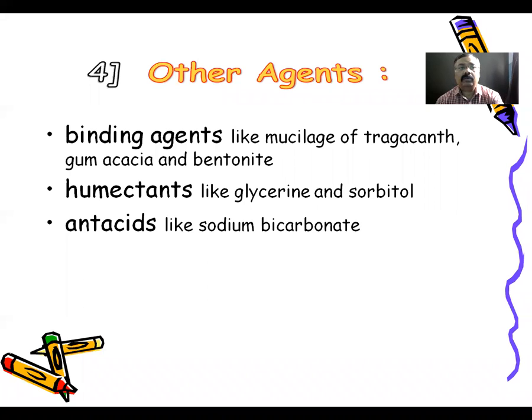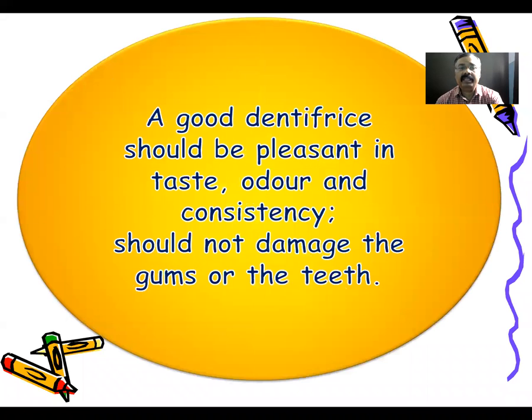So what are the other agents we see? These are the abrasive agents, then the detergents, then antiseptics, sweetening agents, coloring agents, flavoring agents, and other agents. These are the most important ingredients very commonly used to prepare a good dentifrice. A good dentifrice should be pleasant in taste, odor, and consistency. It should not damage the gums or the tooth.